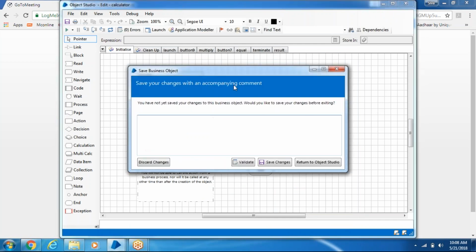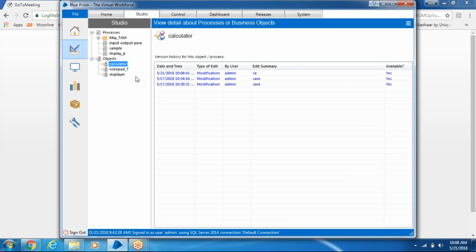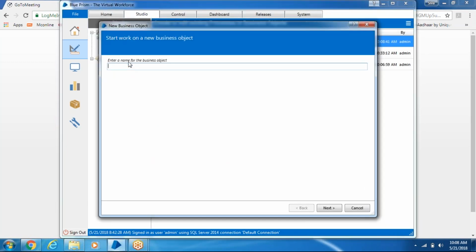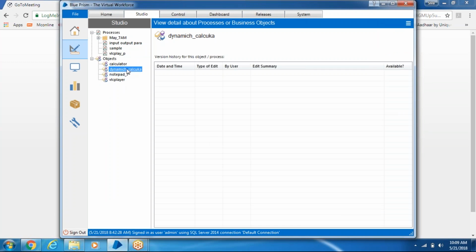We'll close it. Right click, we will create a new object for that, named dynamic calculator. Next, finish. Double click on this.